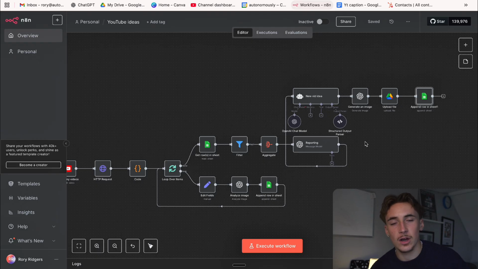And then it's going to output an entire report of basically why this is all happening and how we can actually use all of this information to create our own video. And then that gets passed to an agent that will take that report and then actually generate a video idea.